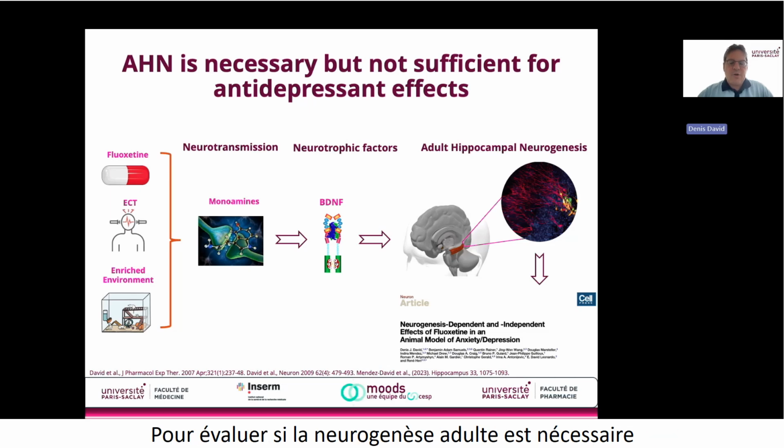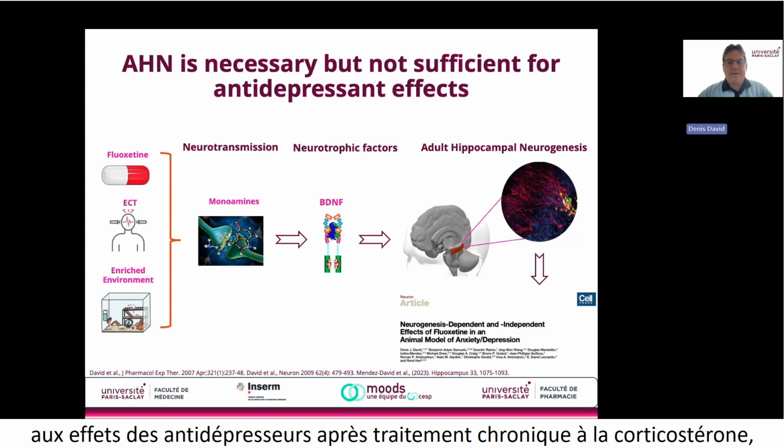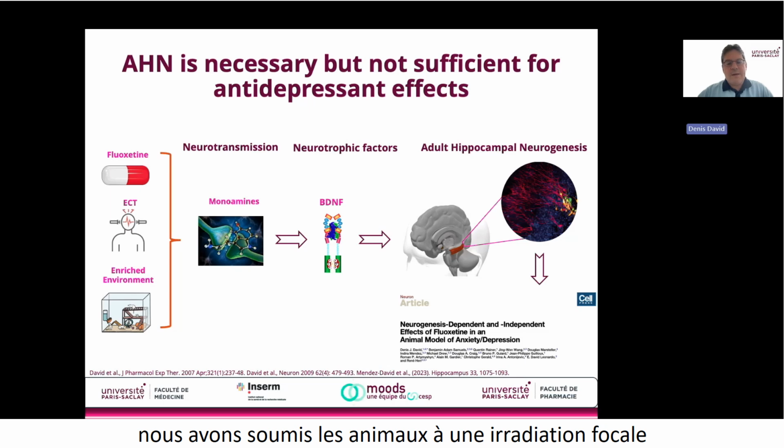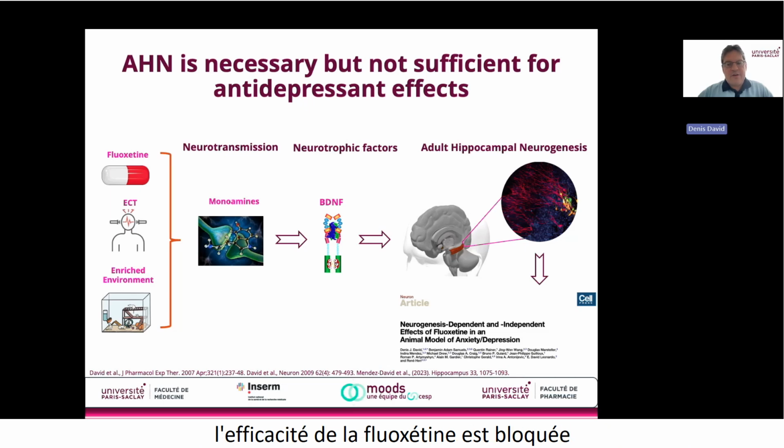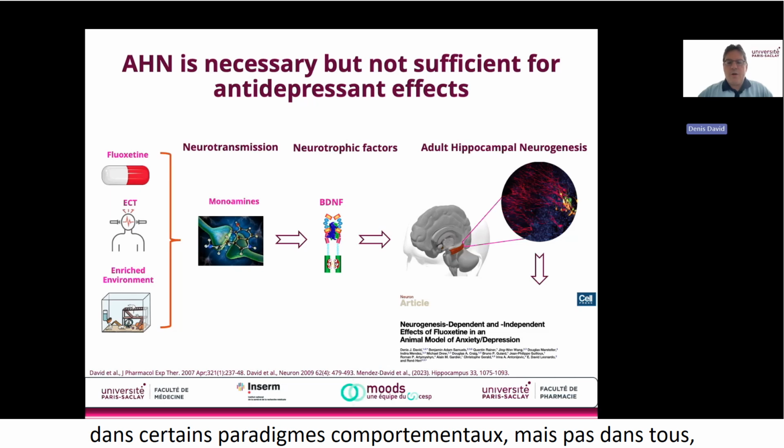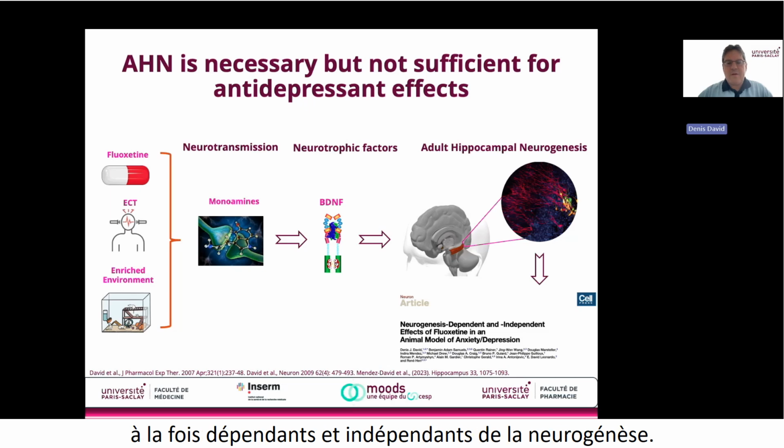To assess whether adult neurogenesis is required for the antidepressant-mediated reversal of chronic stress treatment, we submitted animals to focal hippocampal X-irradiation prior to a chronic corticosteroid regimen, alone or in combination with fluoxetine. In corticosteroid-treated mice, where hippocampal neurogenesis is abolished by X-irradiation, the efficacy of fluoxetine is blocked in some, but not all, behavioral paradigms, suggesting both neurogenesis-dependent and independent mechanisms of antidepressant action.